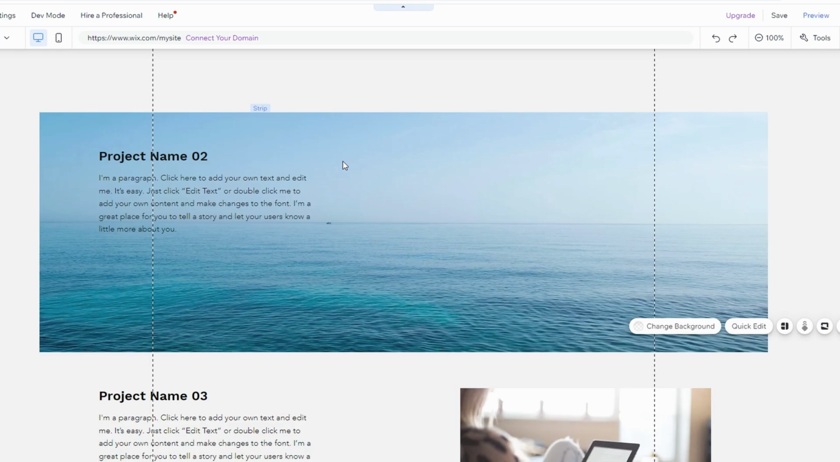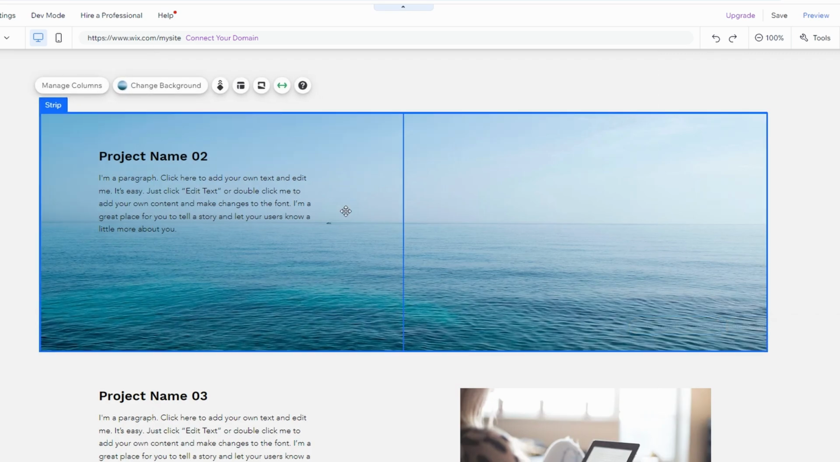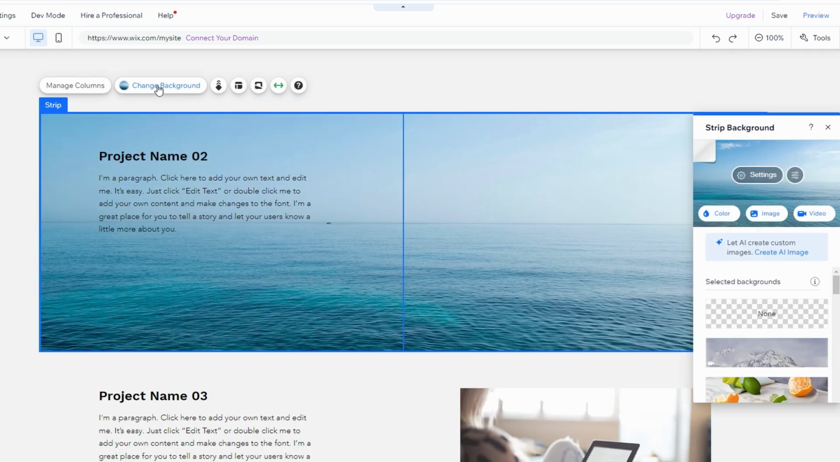How to change or remove background images on your Wix site. Click on the section of your Wix site where you want to change or remove the background image. You'll see a dialog box appear, usually with a button labeled Change Background. Click on the Change Background button. This will bring up options to either change or remove the current background.